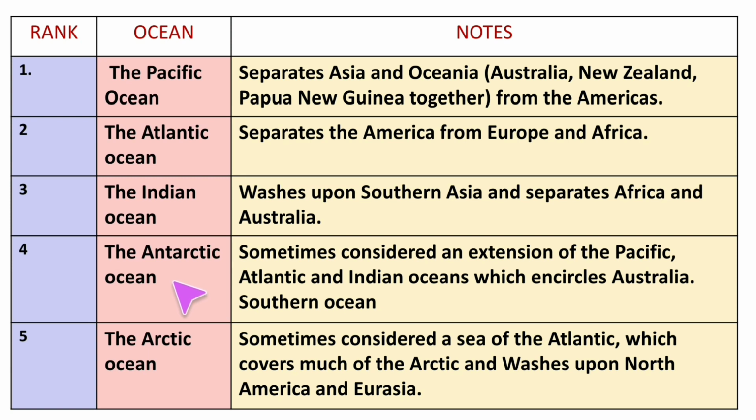Fourth, the Antarctic Ocean, sometimes considered an extension of the Pacific, Atlantic and Indian Oceans, which encircles Australia, that is the Southern Ocean. And finally, the Arctic Ocean, sometimes considered a sea of the Atlantic, which covers much of the Arctic and washes upon the North America and Eurasia.